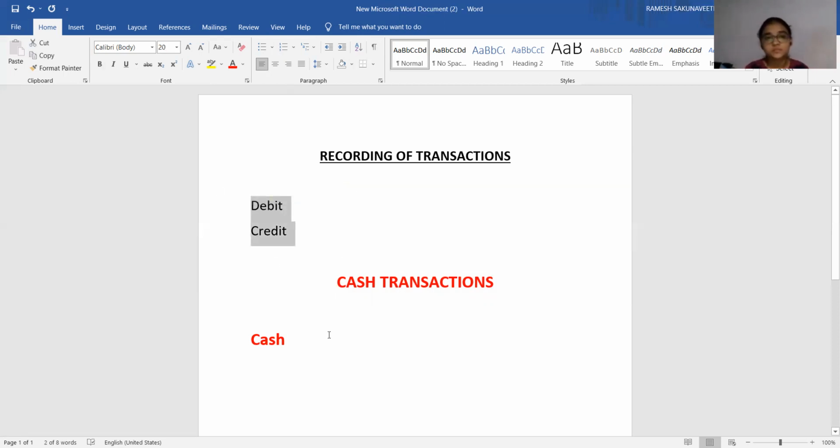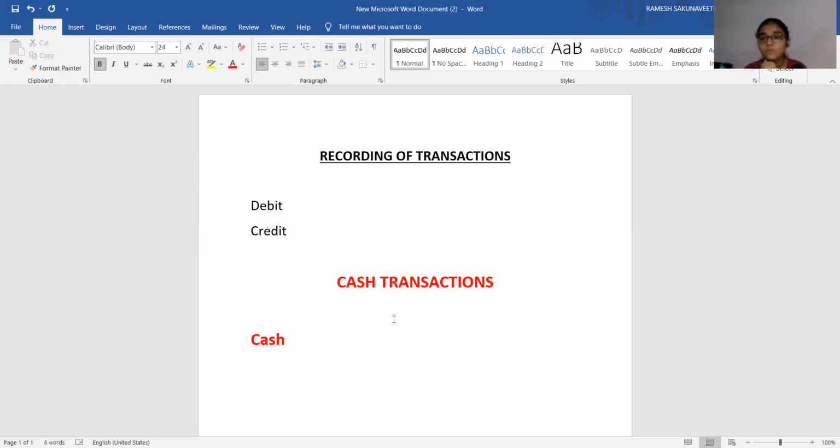Did you understand? So in case of cash transaction, compulsorily one account is going to be cash. That is going to be influenced. Another account that is going to be influenced, you have to identify. Normally, in case of cash transaction, if the person's name is given, you should ignore that person. Normally, only if cash is paid to some X, in that case only you will record that person's name.